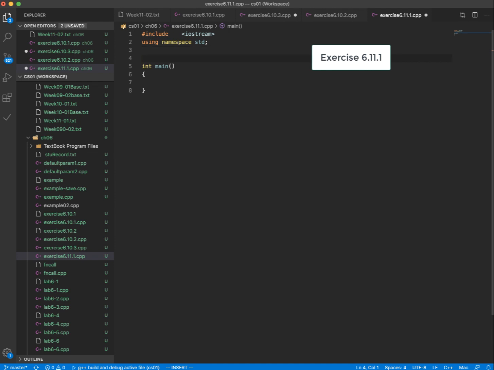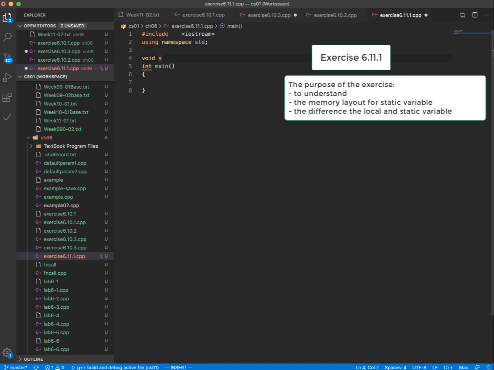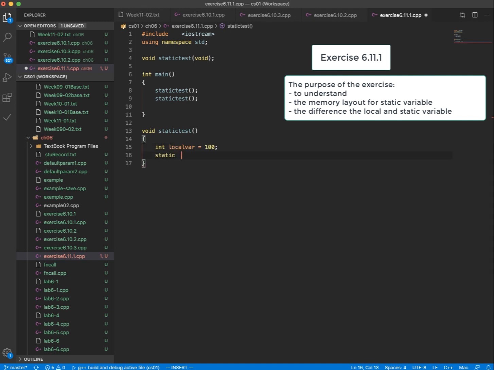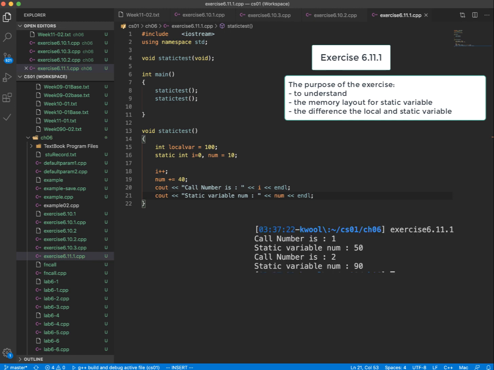Now let's make an exercise for static variables. Let's make a program as shown in this video and clarify the purpose of static variables. Let's make a program and compile and run it, and explain why your program shows such results.